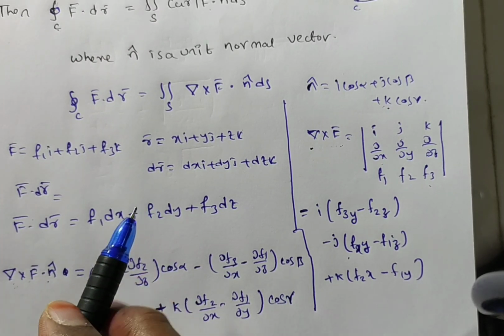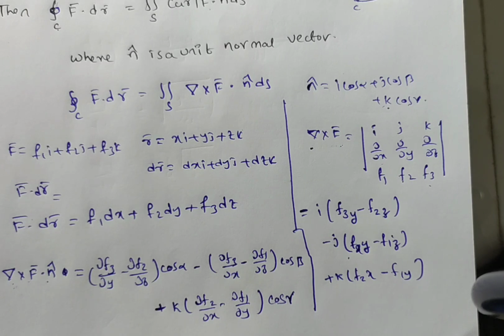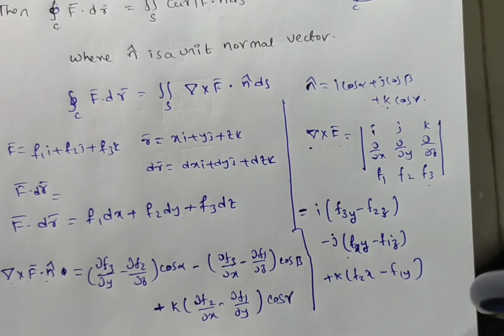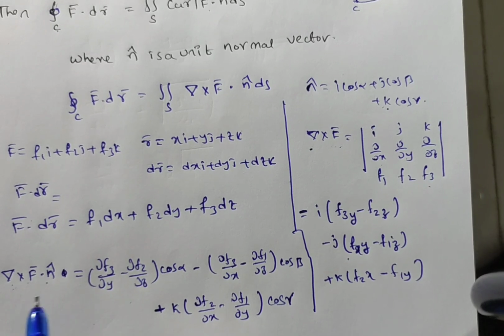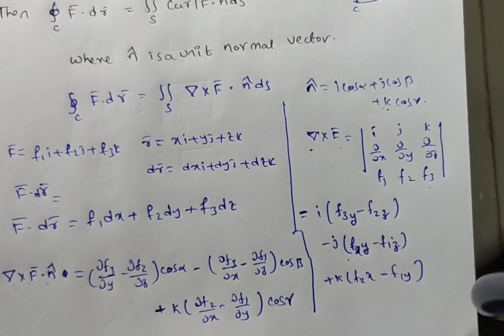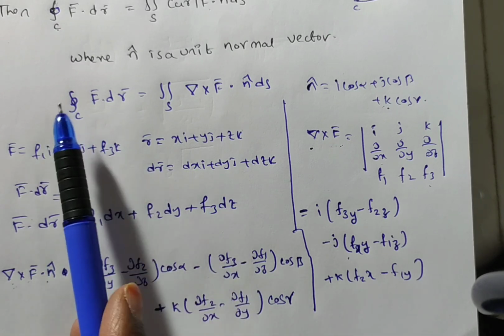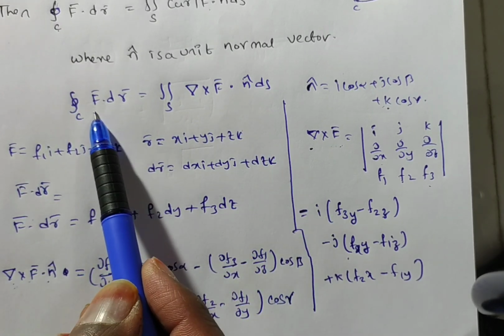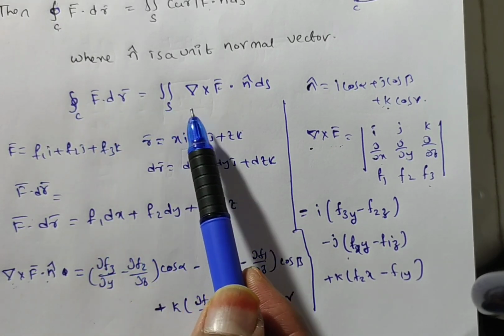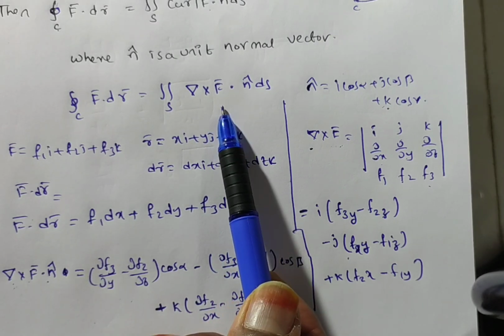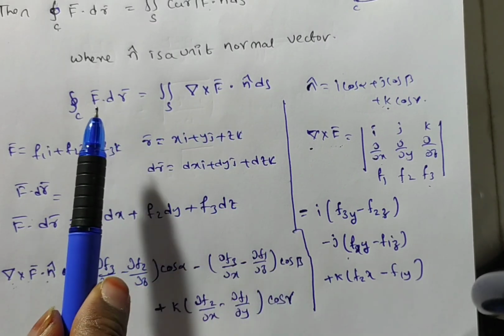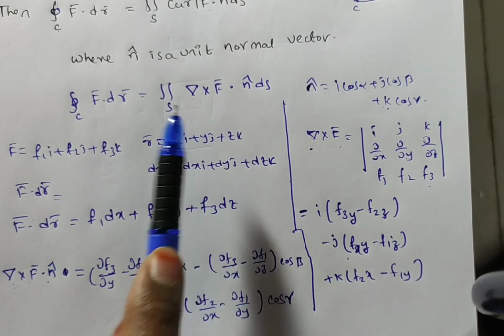Now ds is dx dy or dy dz or dz dx, that is based on the projection of S on R. While solving the problem we can get the ds value. This is the Stokes theorem statement, and generally we do these types. If they give f bar dot dr bar, then we evaluate it using the Stokes theorem, or else to verify we have to do the LHS part as well as the RHS part.